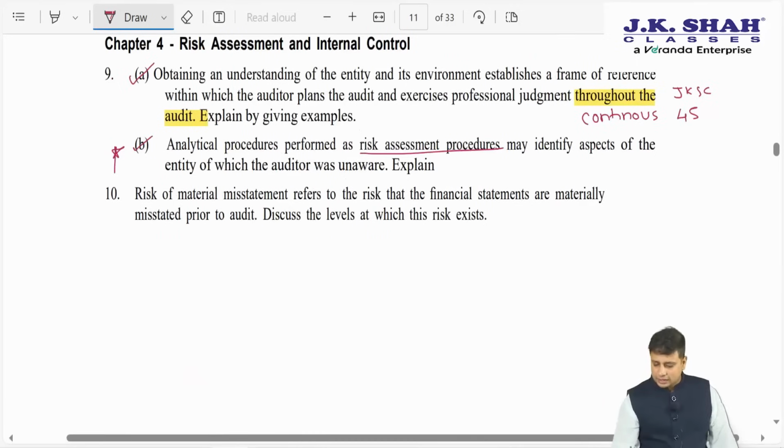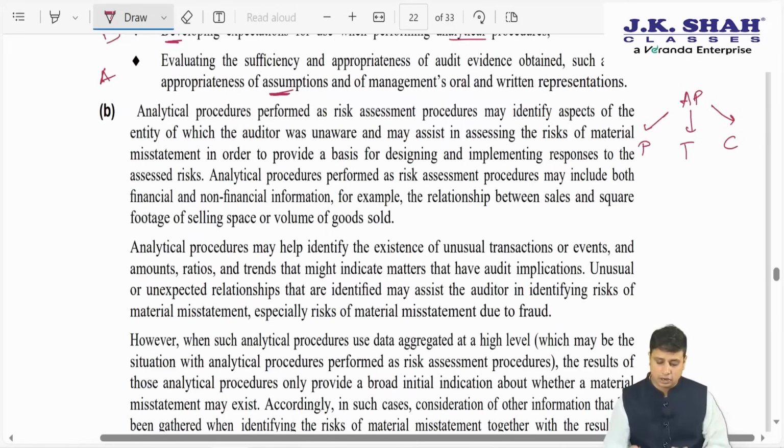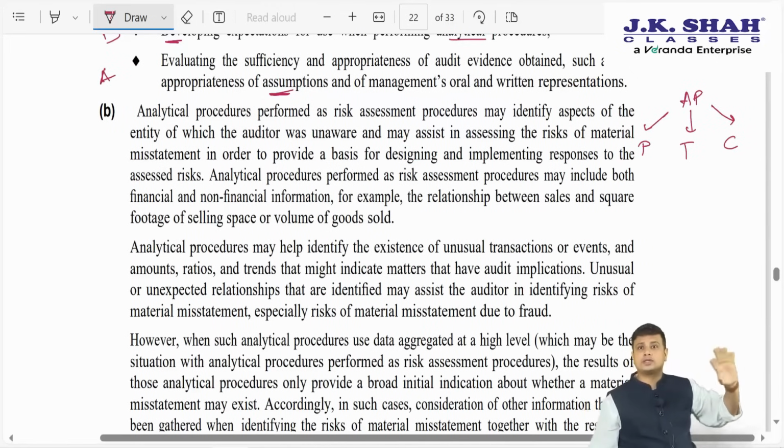Now here they are asking, it can be used as analytical procedure as risk assessment. So in short, we are using it at which phase? Planning phase. It may identify aspects of the entity of which the auditor was unaware. So for example, we can apply analytical procedure at planning phase.